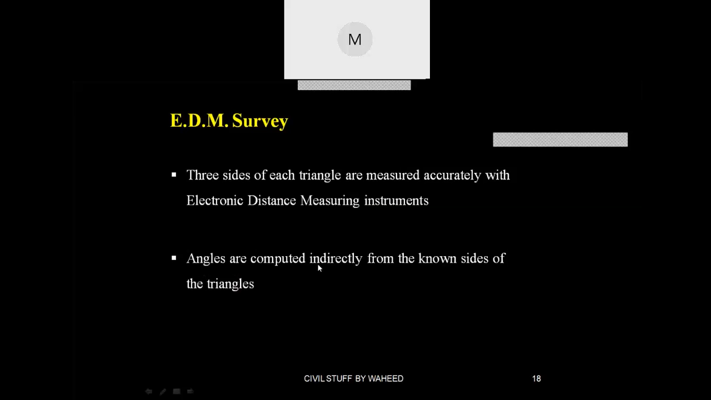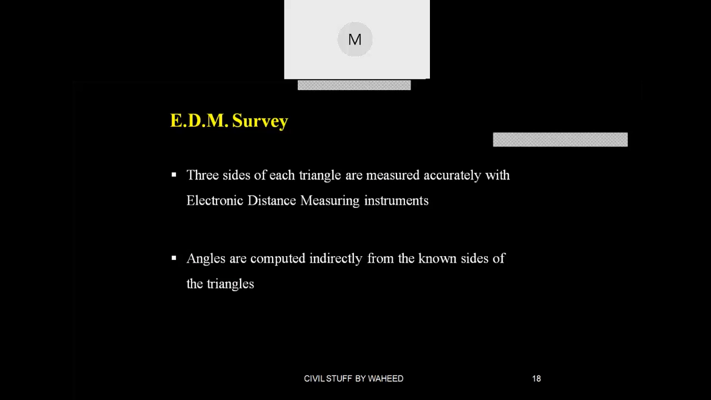Angles are computed indirectly from the known sides of a triangle, meaning when the three sides of the triangle are measured, the angles can be automatically computed. And EDM is not the only one, you have the total station. Now what is this total station actually? Total means everything you have performed, chain, compass, theodolite, plane table, all of that can be performed with a single instrument known as the total station.